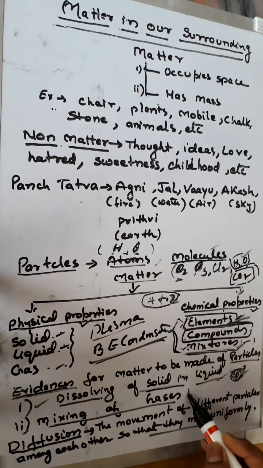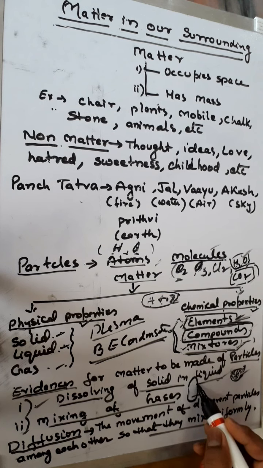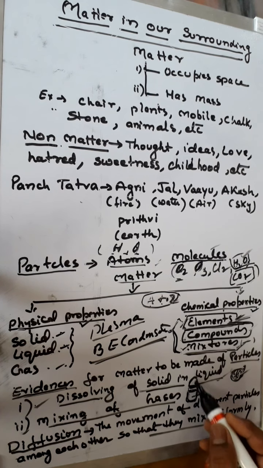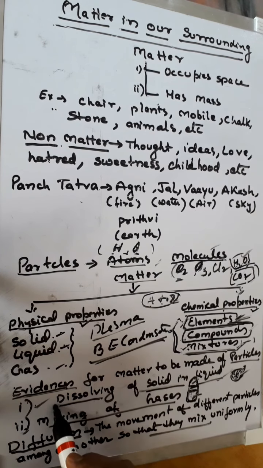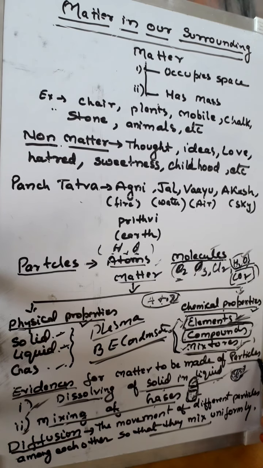Suppose we take one jar containing bromine vapor. The color of bromine is brown. Now, we put another jar inverted like this. Suppose this is one test tube, this is another test tube, kept one over another. This contains air, this contains bromine. After some time, we will see that the color of both these test tubes becomes brown due to the diffusion of bromine all over. These two things, dissolving of solids in liquid and mixing of gases, prove that matter is made up of particles.